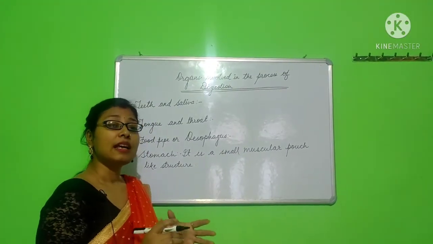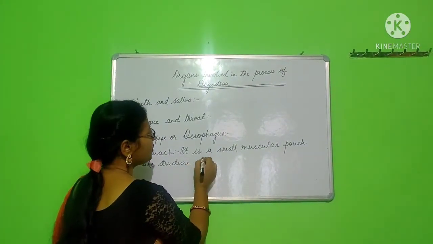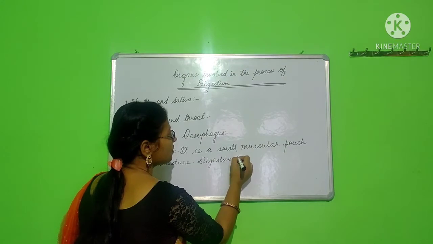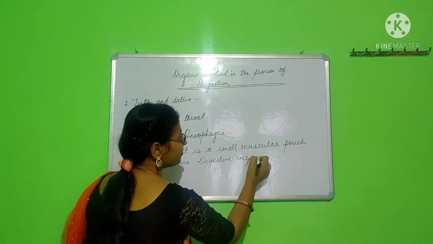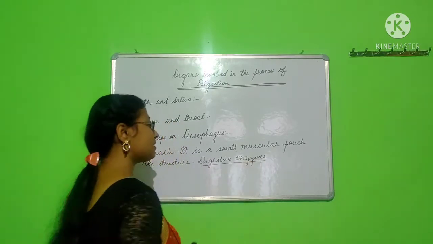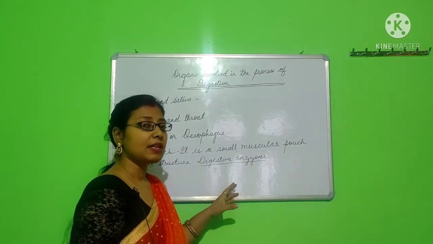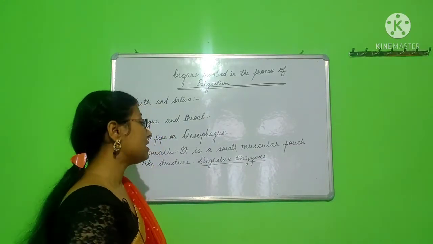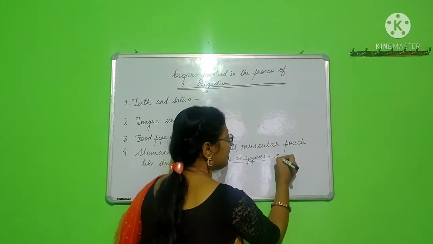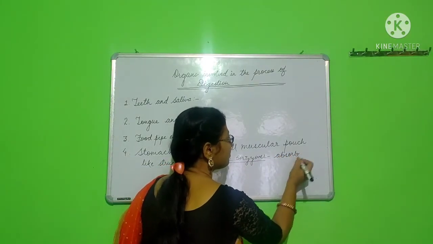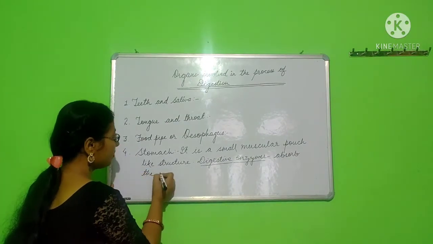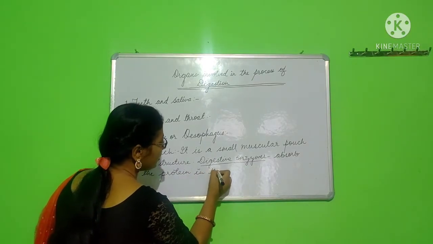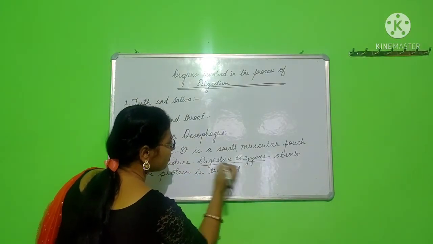The stomach produces digestive juices. What does it produce? Digestive juices or enzymes. What is the work of this digestive enzyme? The work of this digestive enzyme is to break down the food and absorb the proteins that are present in the food. Okay.